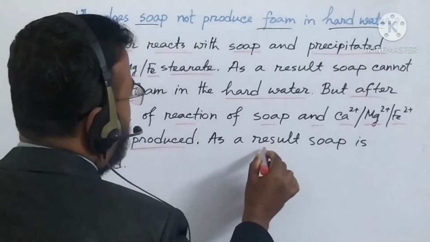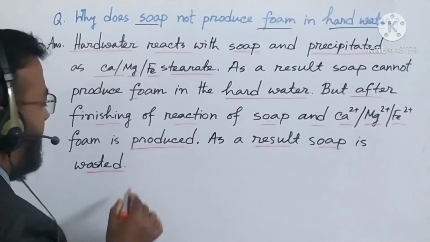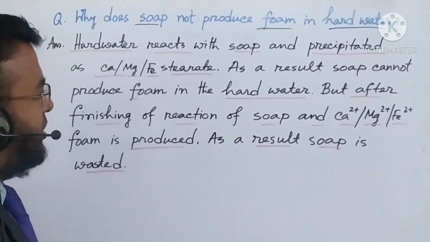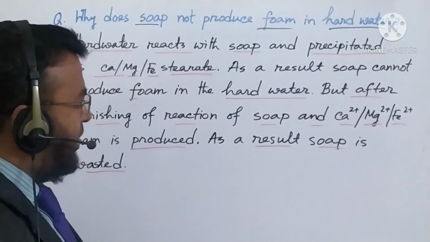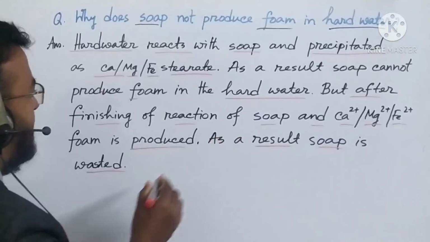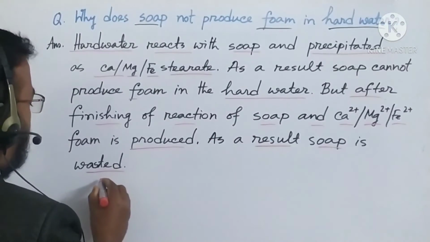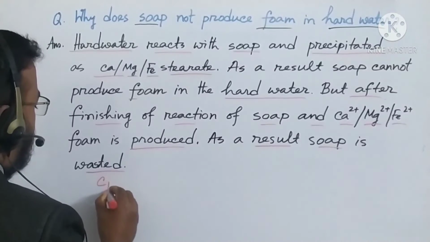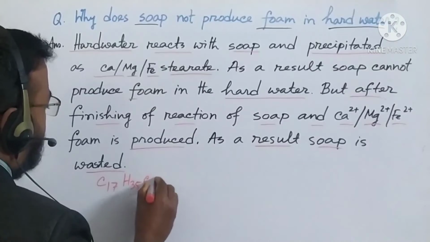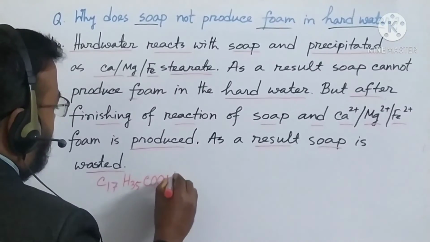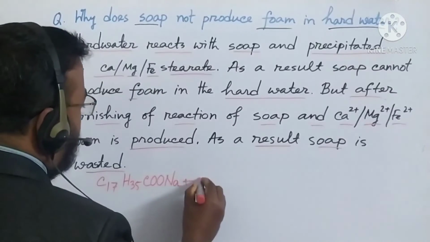That means here what is going on? As a result, soap is wasted or decayed because there is a reaction. After finishing the reaction, then foam will start producing. So what is the reaction? Everybody write it. It is C17H35COONa. It is soap. It is sodium stearate plus calcium chloride.